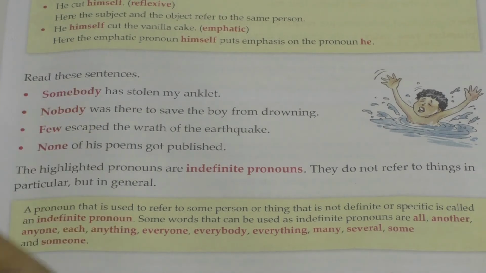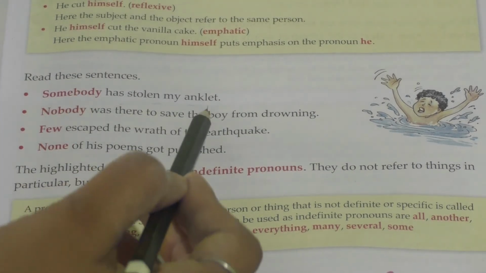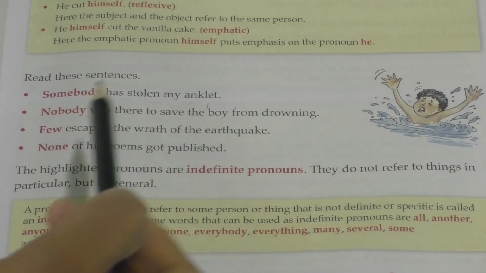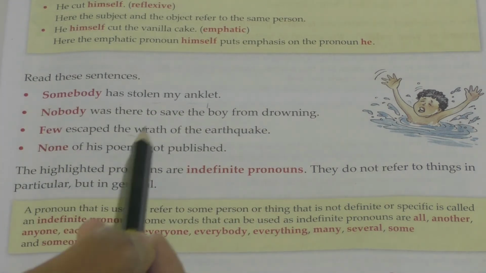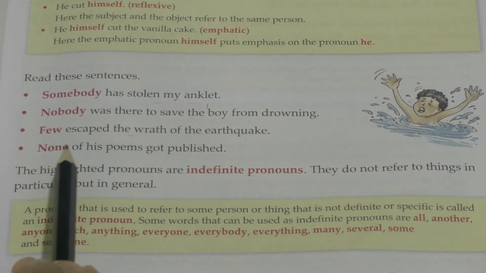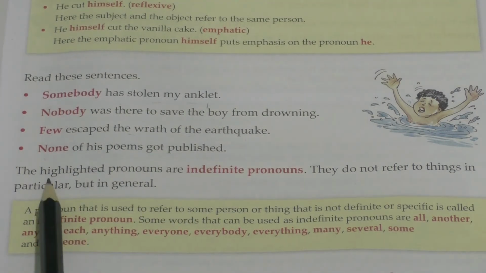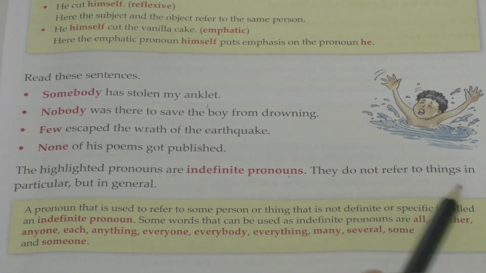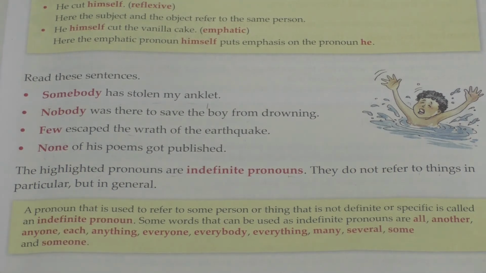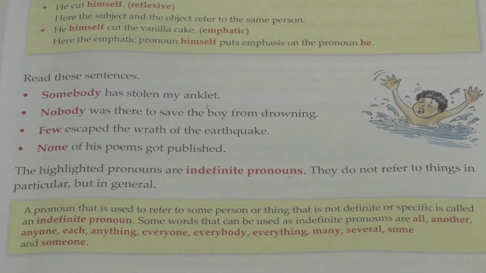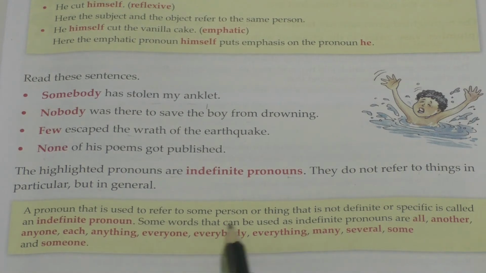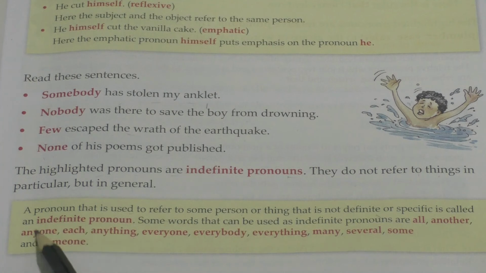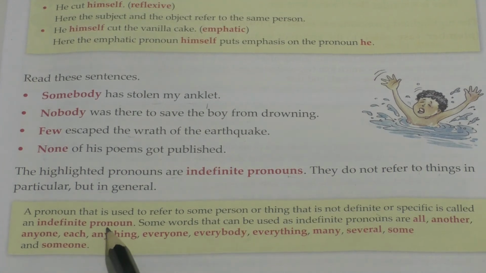Students, read these sentences now. Somebody has stolen my anklet. Nobody was there to save the boy from drowning. Few escaped the wrath of the earthquake. None of his poems got published. So the highlighted pronouns are indefinite pronouns. They do not refer to a thing in particular but in general. So therefore, a pronoun that is used to refer to some person or a thing that is not definite or specific is called an indefinite pronoun.